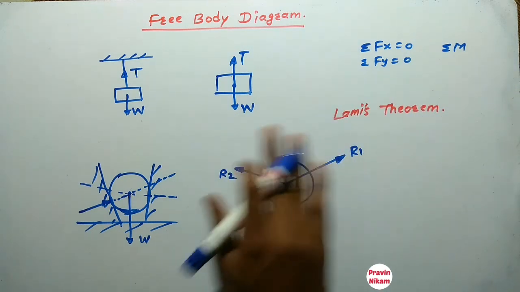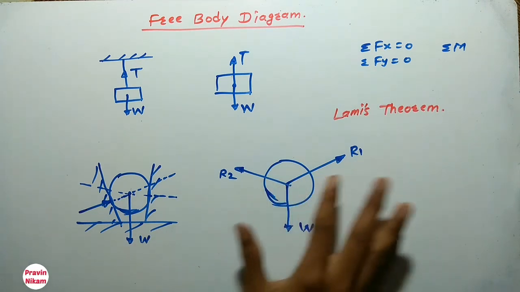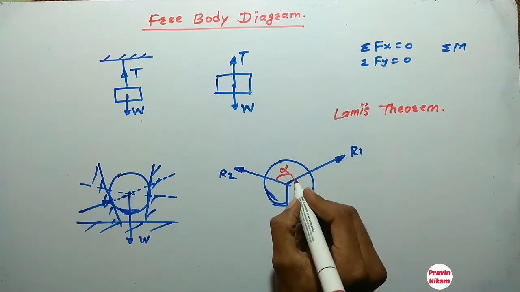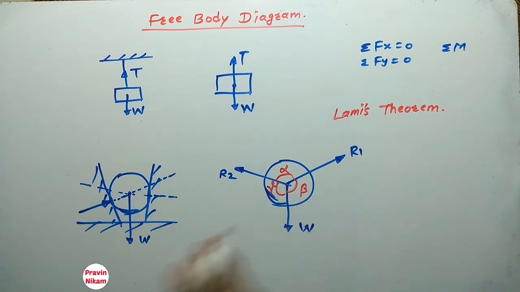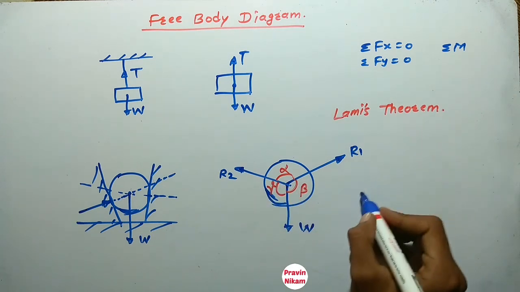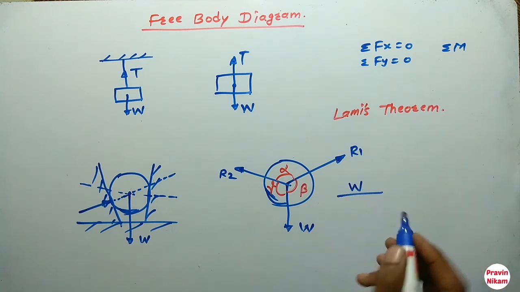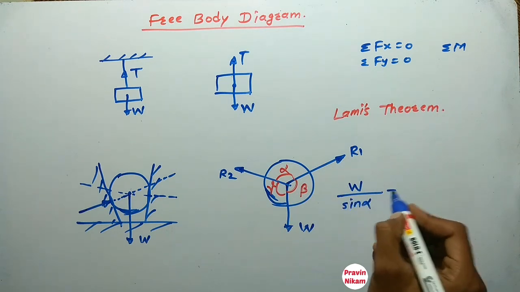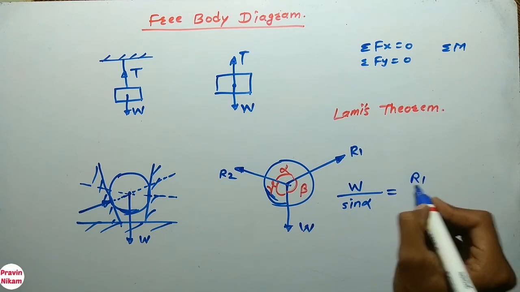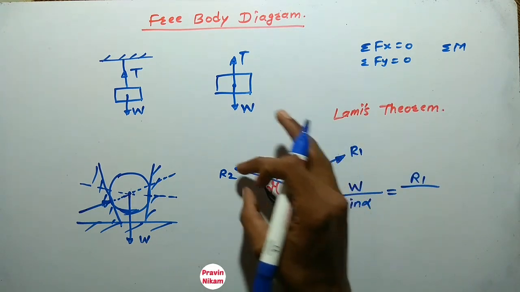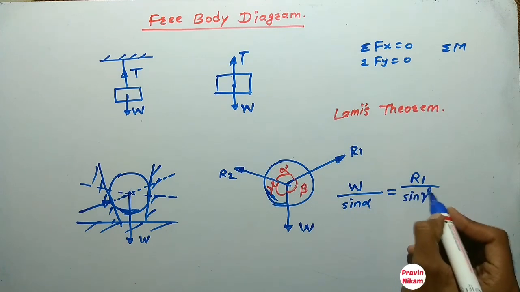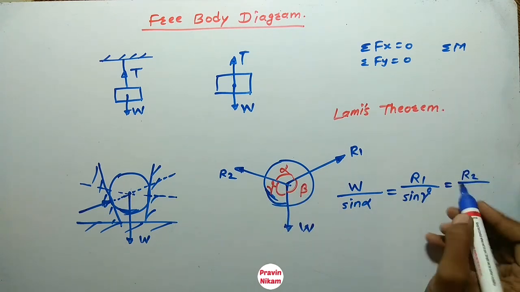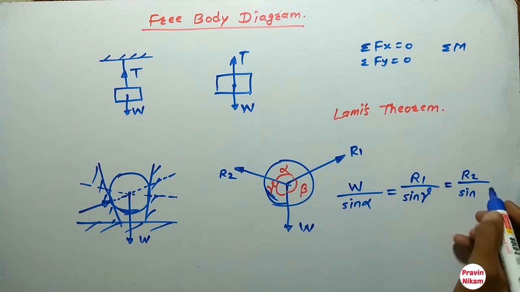Now what is Lami's theorem for this case? If W is known and R1 and R2 we have to calculate, and if this angle is alpha, this angle is beta, and this angle is gamma, then Lami's theorem states that W divided by the sine of the angle between the other two forces, that is sine alpha, is equal to R1 divided by sine gamma, which is equal to R2 divided by the sine of the angle between the other two forces, that is sine beta.